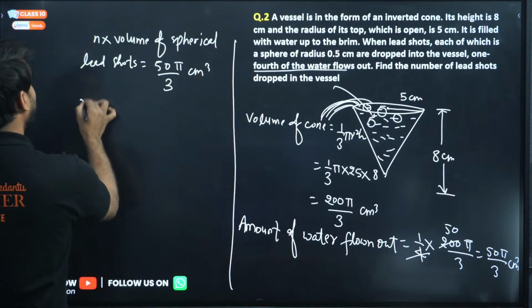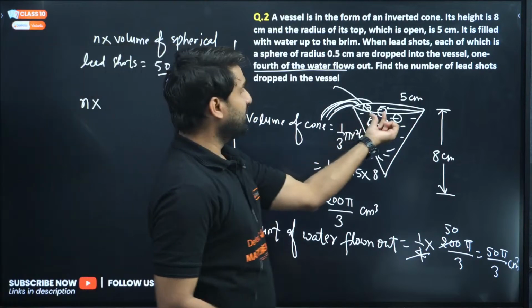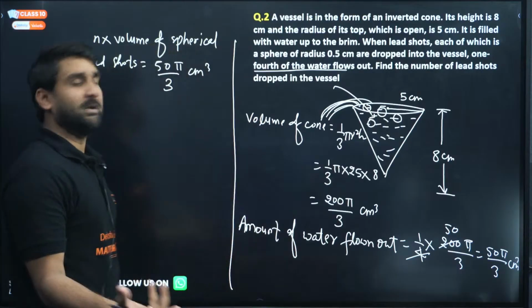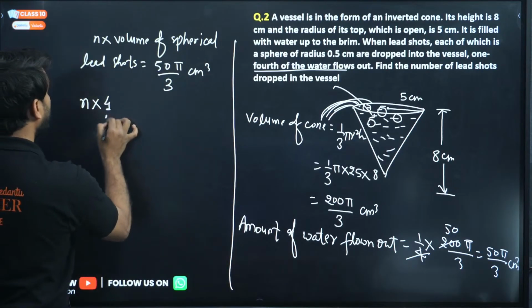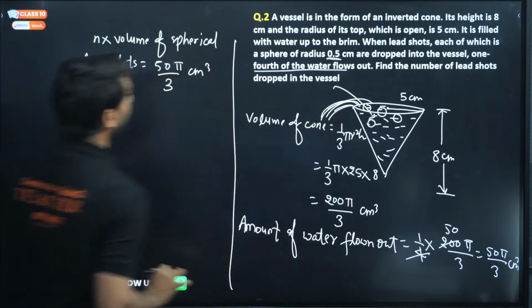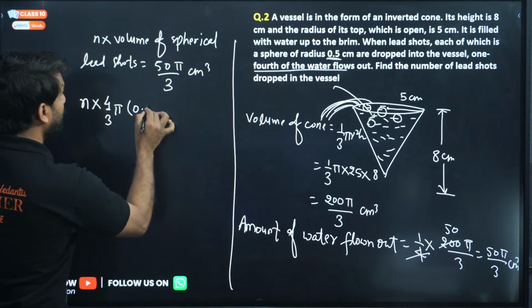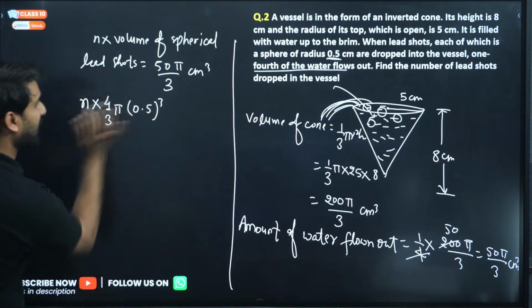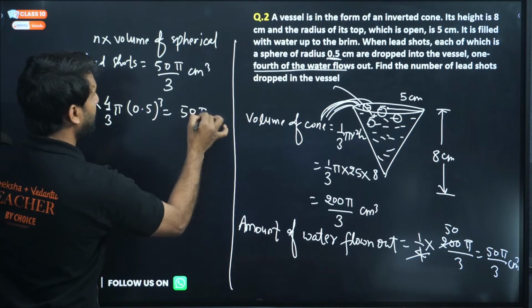Now what is the volume of a sphere? The volume of a sphere is 4/3 pi r cube. So we write 4/3 pi, r is 0.5, cube. 4/3 pi r cube times n is equal to 50 pi by 3.